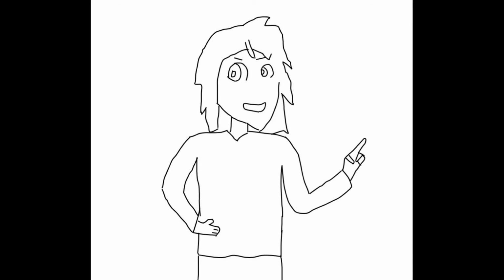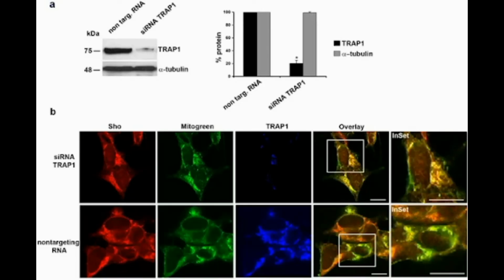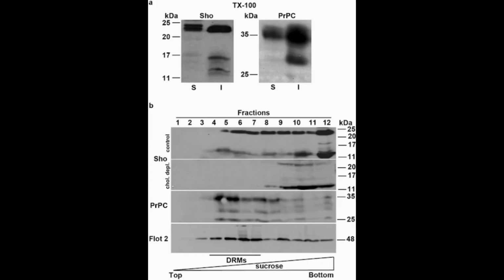So the researchers were trying to identify the chaperone TRAP1 as a target for regulating the misfolding of PrPC. Here the researchers are successfully repressing TRAP1 expression in the second group to help demonstrate their findings. The amount of TRAP1 revealed by immunofluorescence analysis is much lower in the RNA targeting group. When the groups were lysed and analyzed for levels of SHa PrPC and flotillin-2, but the last one isn't important for the topic at hand, the gradients show the relationship between chaperone TRAP1 helping prevent PrPSc formation.